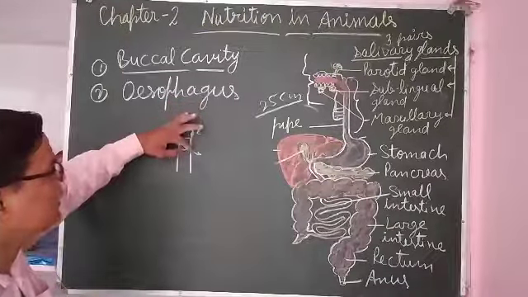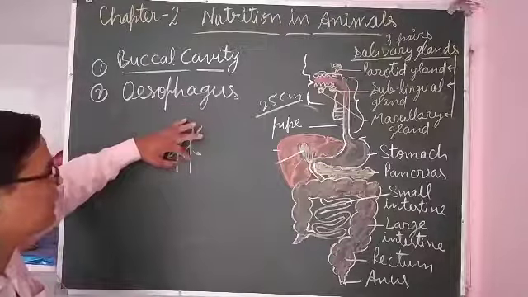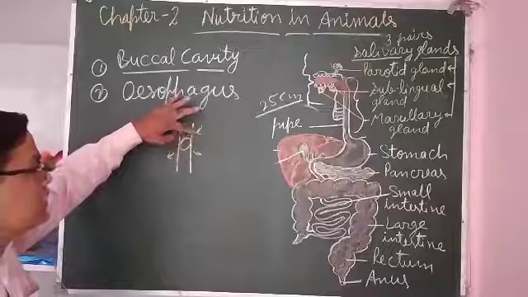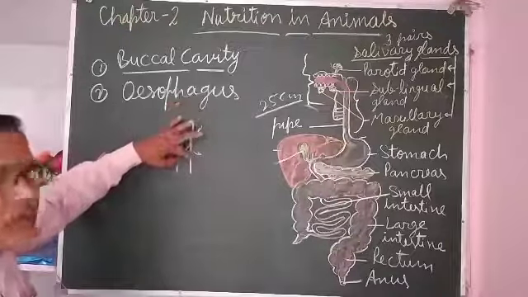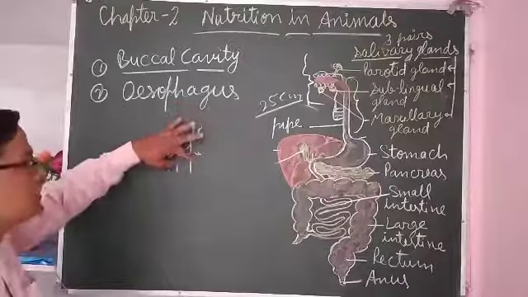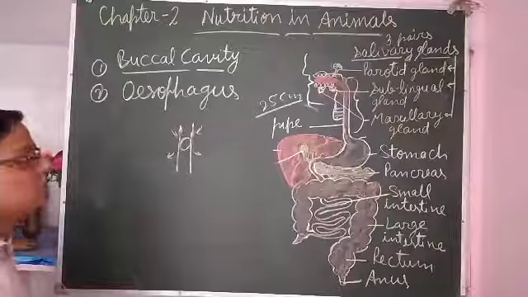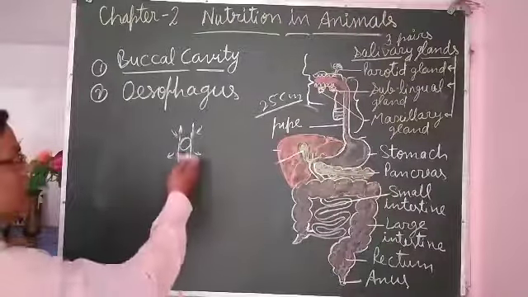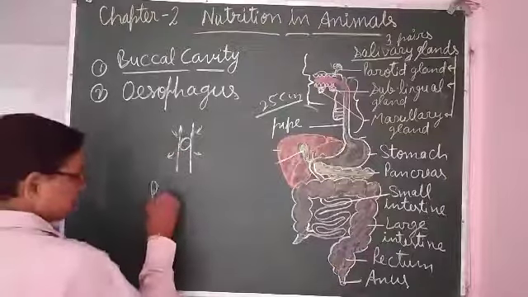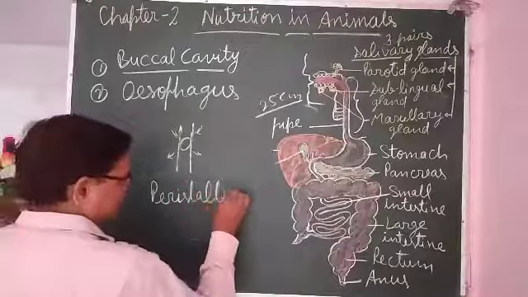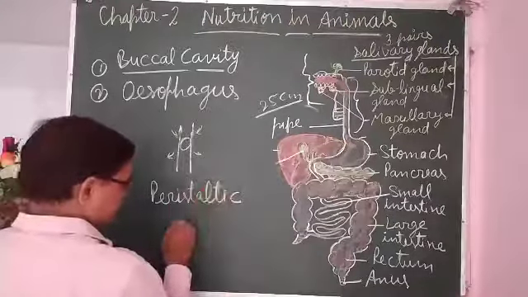When food moves here, then here contraction will be there, and further that relaxation will take place. So this rhythmic contraction and relaxation of the muscles, which allows the food to move forward, that movement is called peristaltic movement.